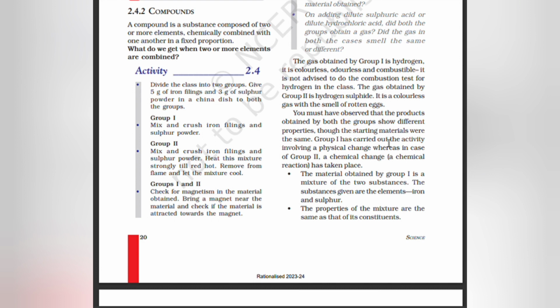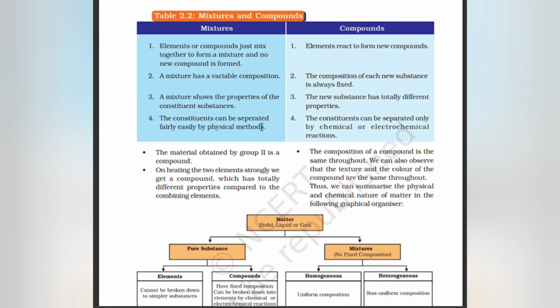Group 1 has carried out an activity involving a physical change, whereas in the case of group 2, a chemical change. The material obtained by group 1 is a mixture of two substances. The substances given are the elements iron and sulfur. The properties of the mixture are the same as those of its constituents. Mixture: elements or compounds just mixed together to form a mixture, and no new substance is formed. Compound: elements react to form new compounds.